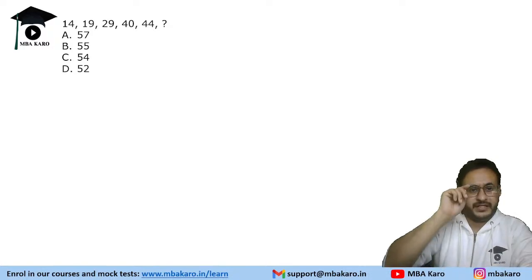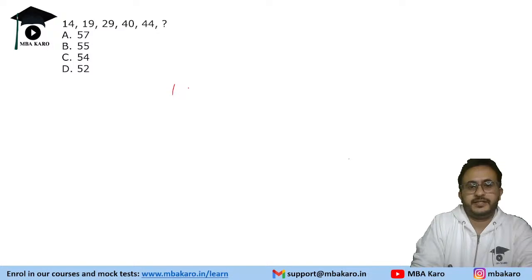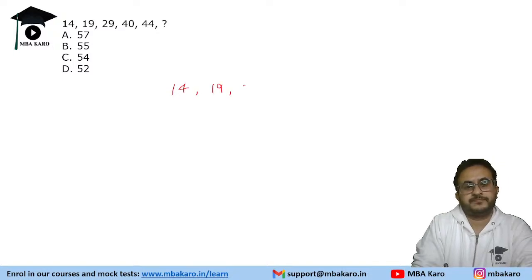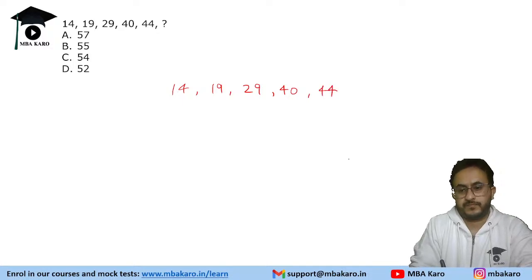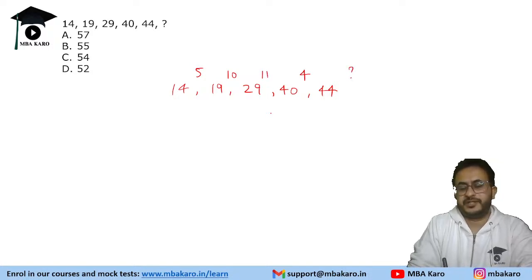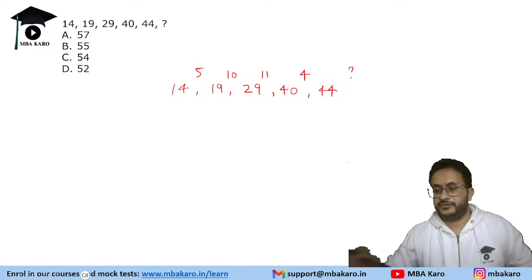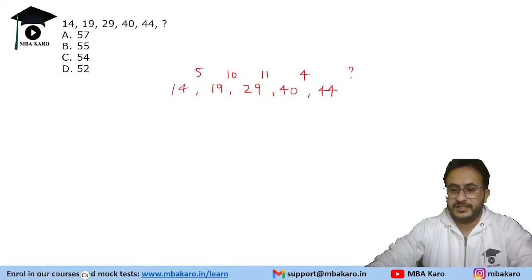So 14, 19, 29, 40, 44. Okay, so let's see the difference. The difference is 5, the difference is 10, the difference is 11, the difference is just 4. So what would be the difference? Now, if I tell you the logic, it becomes easy, right?